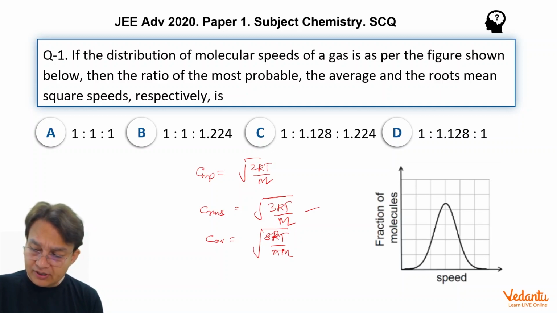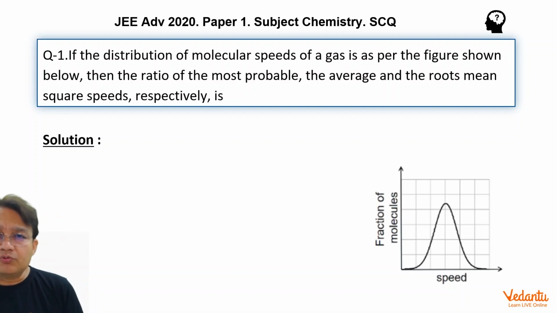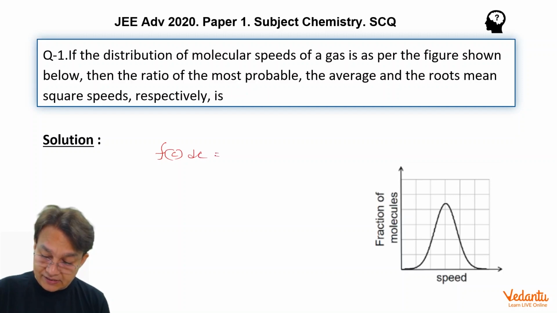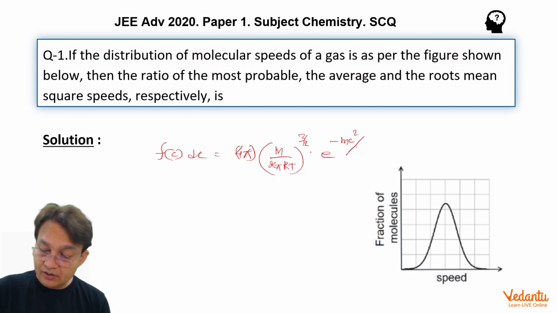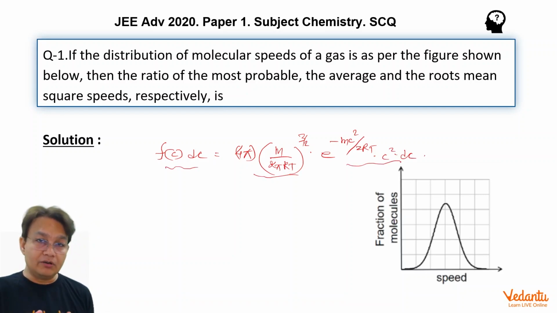Sometimes some books, not NCERT, students also study the Maxwell-Boltzmann distribution, which has a very horrifying formula: f(c) dc equals 4 pi, m upon 2 pi kT raised to the power 3 by 2, e raised to the power minus mc square upon 2kT, into c square dc. That kind of expression represents the distribution of molecular speeds.